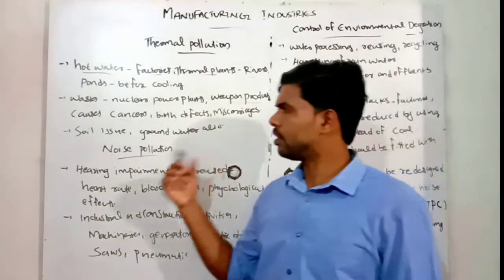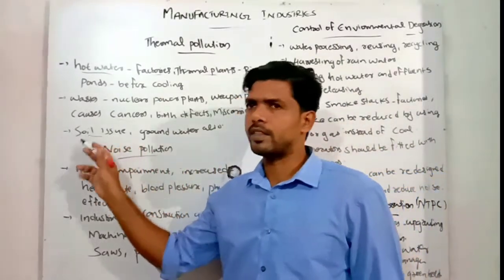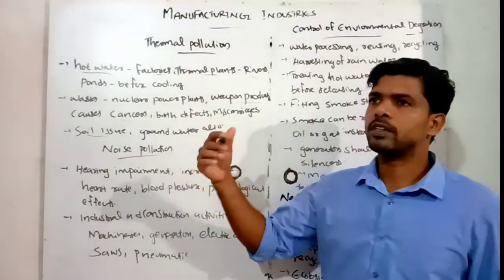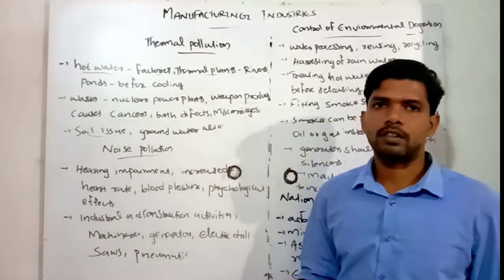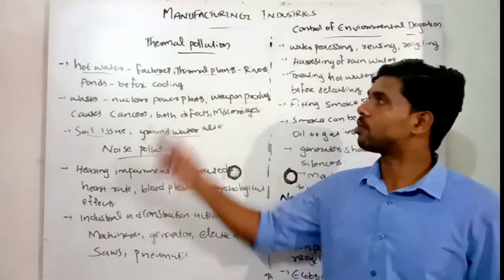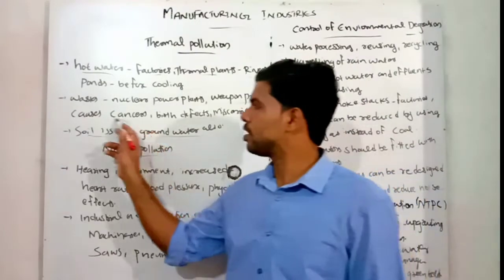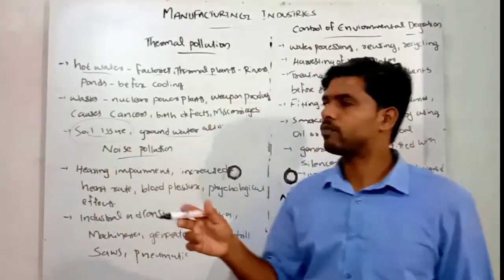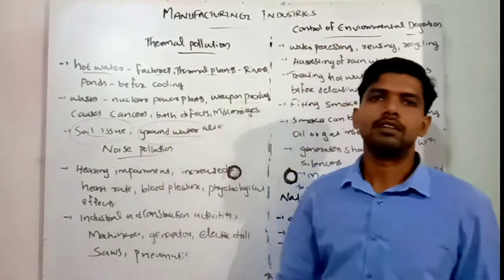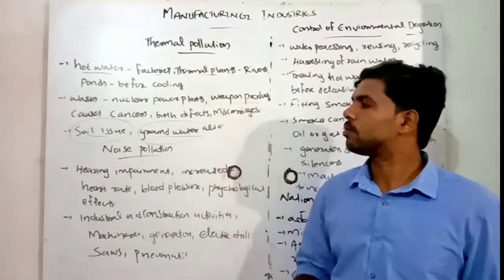And these effluents also go into the soil. That creates soil pollution, and it percolates with rainwater into our groundwater. Groundwater purity is also affected by this thermal pollution. So that's about thermal pollution. Soil pollution is caused, and through rainwater these effluents reach the groundwater, and groundwater is also polluted.